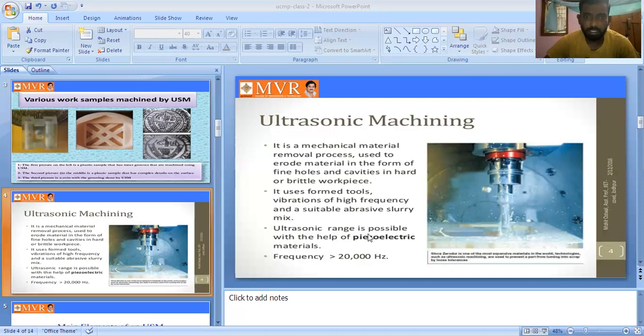The ultrasonic range is possible with the help of piezoelectric materials. The frequency we use in the ultrasonic machining process is less than 20,000 hertz. That is the introduction to the ultrasonic machining process. Next, we can see the next slide.